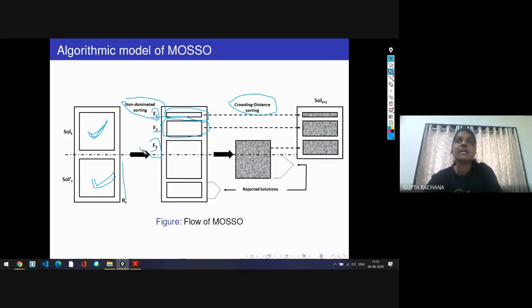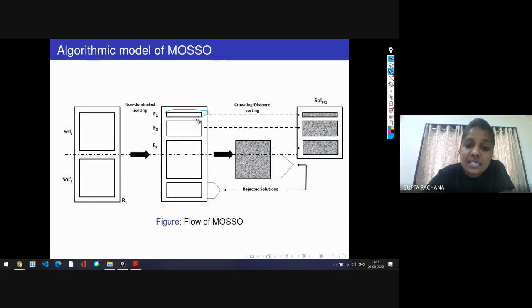So likewise, in descending order, we will put them. Now, the important characteristic of a group is that the solutions present in each group, for example the solutions present in the F1 group, are non-dominated to each other.